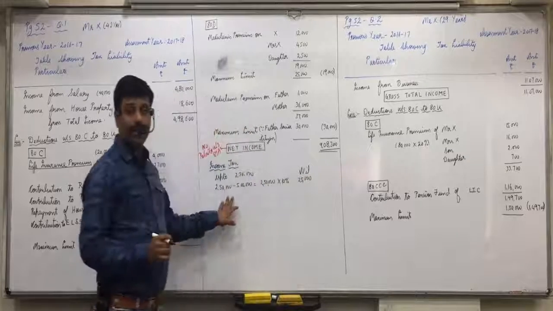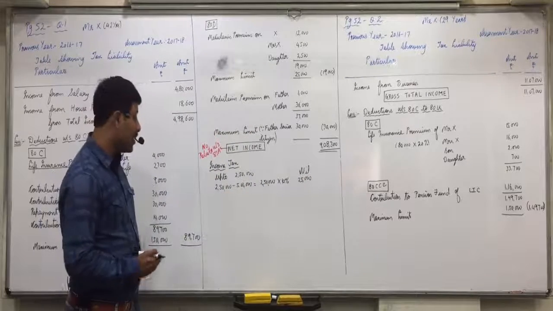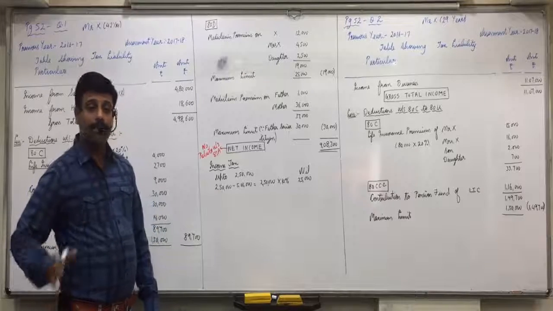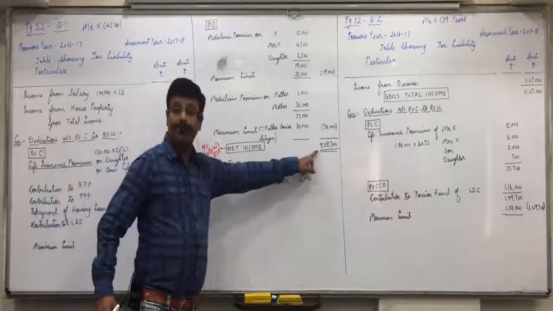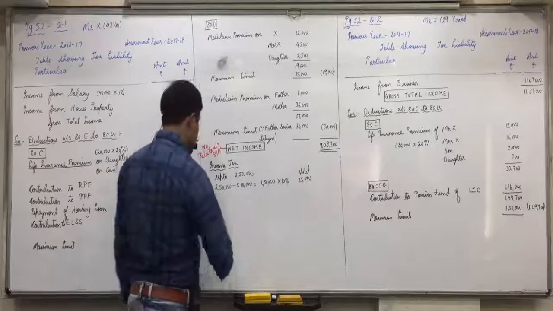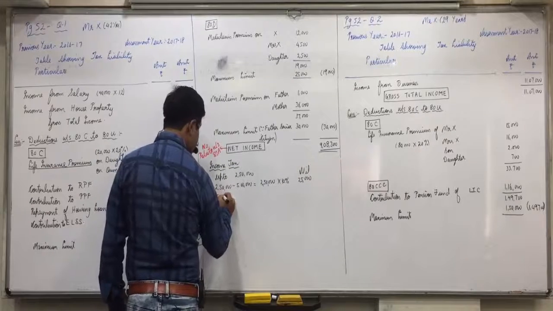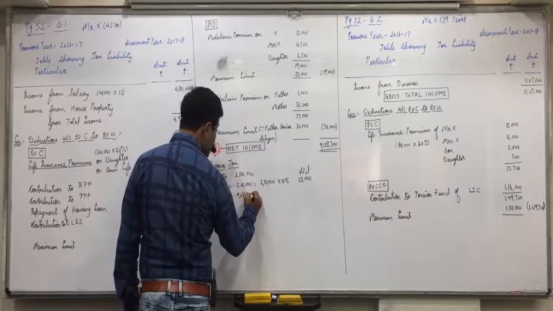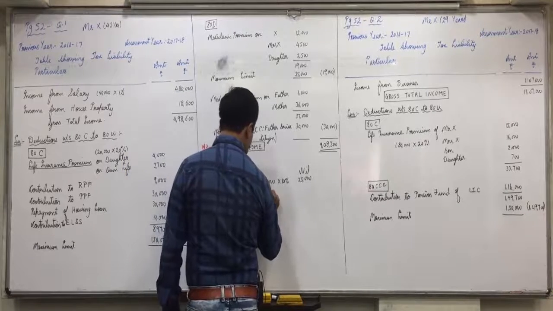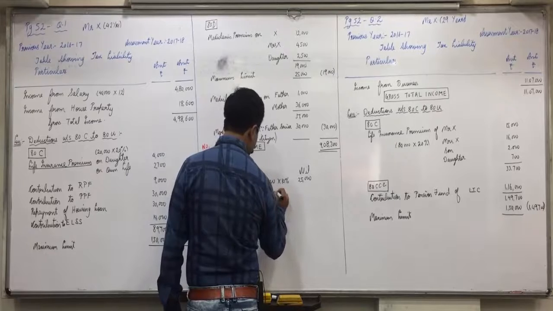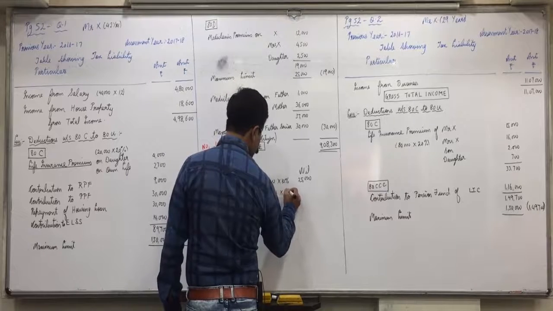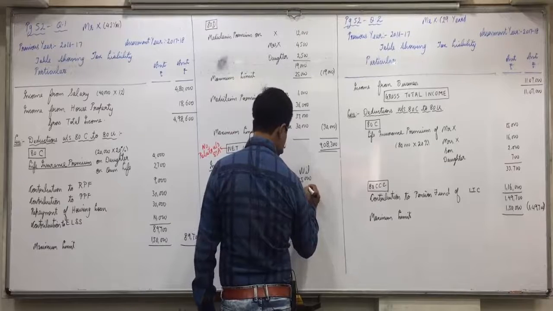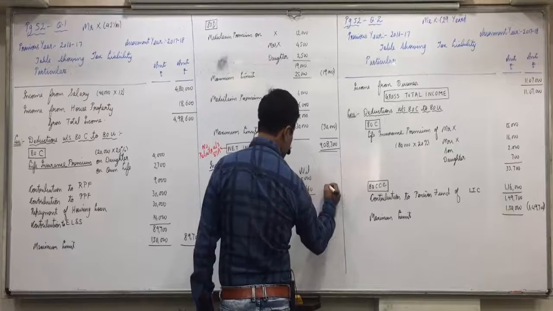Okay, this difference 2,50,000 into 10%. And then 5 lakhs to 10 lakhs, what is the rate? 20%. We'll take 5 lakhs to 9,08,300, (4,08,300) into 20%, 81,660. Total 1,06,660.